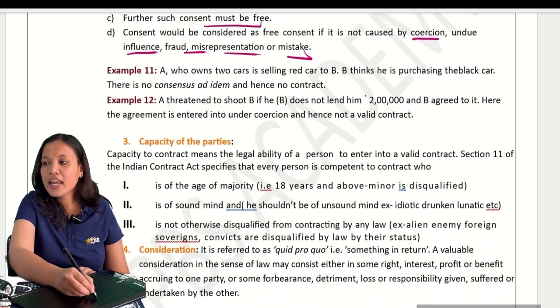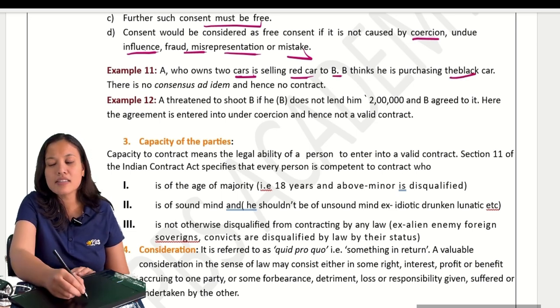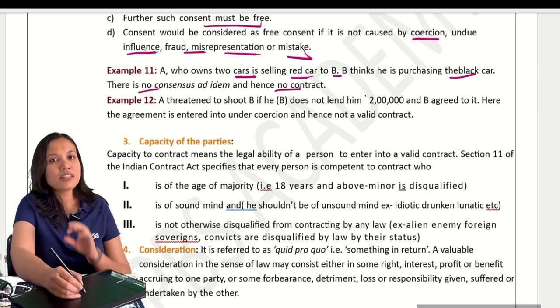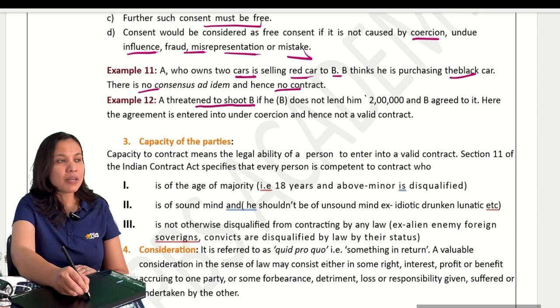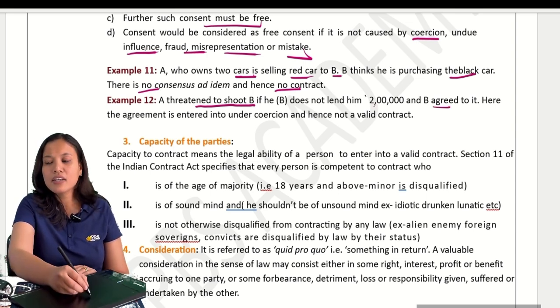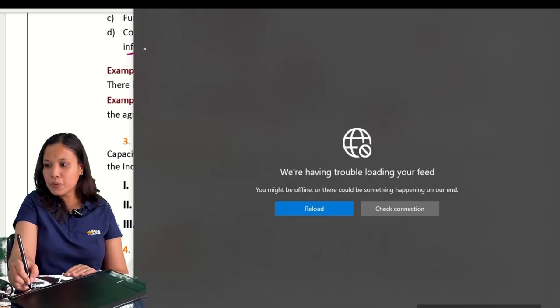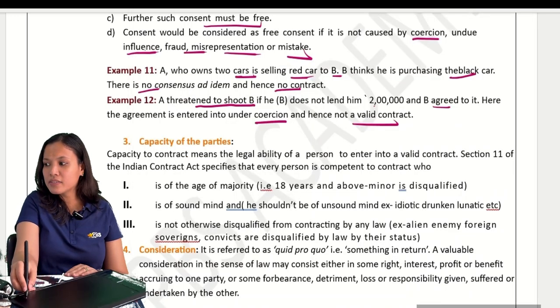See now, A, who has 2 cars, is selling the red car to B, but B thinks he is purchasing the black car. Is there consensus ad idem? No. There is no consensus ad idem and hence no contract. A threatened to shoot B if he does not give him 2 lakhs. B agreed to give it. Now the contract is under coercion and not a valid one. Did you get the examples? Okay. Chalo, moving on to the next one.